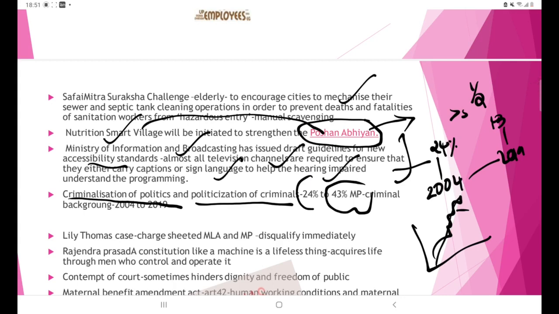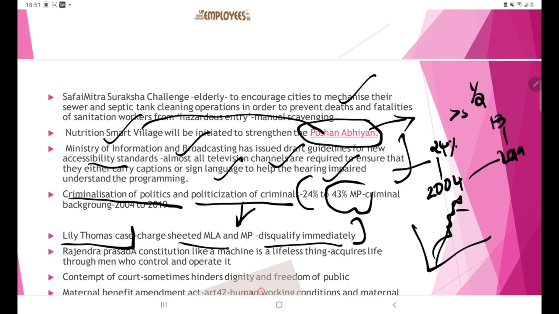Then another thing is a case law, the Lily Thomas case. It is also relating to this. Here it was said that charge sheeted MLAs and MPs, those who are convicted, should be immediately disqualified. That was the verdict given by the court in the Lily Thomas case.